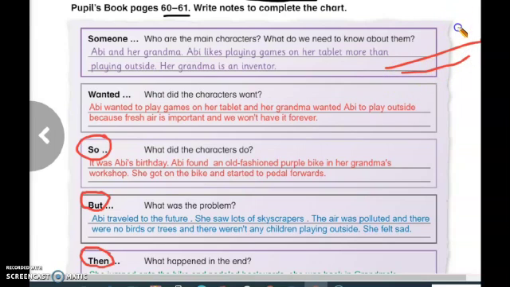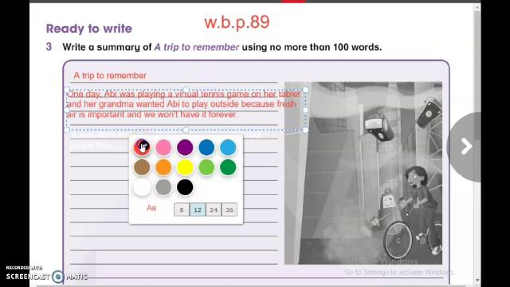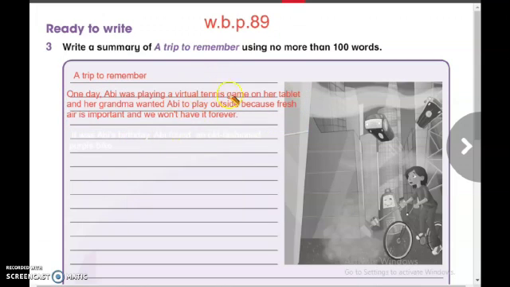After that, the second one, then the third, fourth, fifth one in order, and pay attention. Don't forget to use these linking words between the sentences. Now let's read this one. One day, Abby was playing a virtual tennis game on her tablet, and her grandma wanted to play outside because fresh air is important and we won't have it forever.